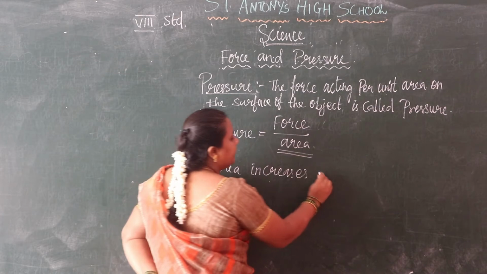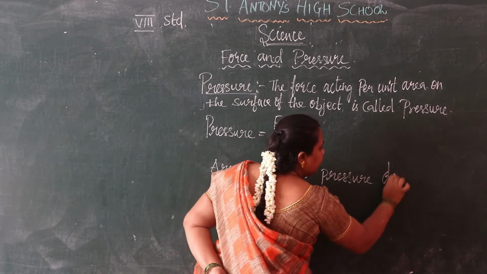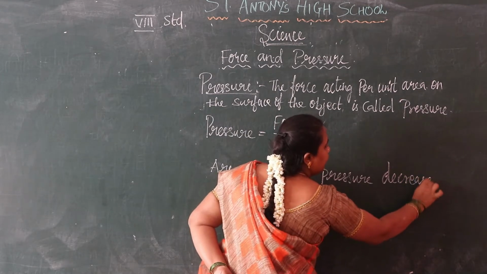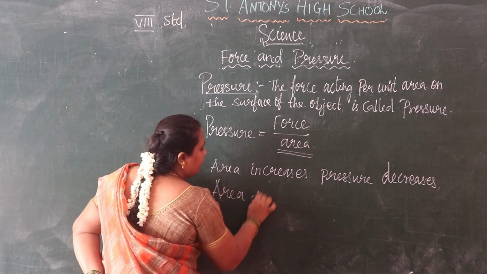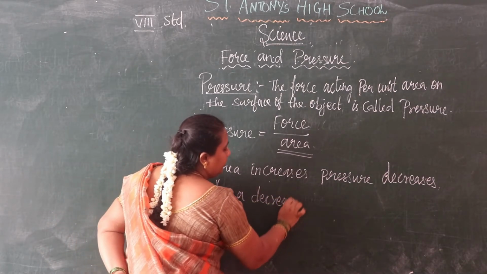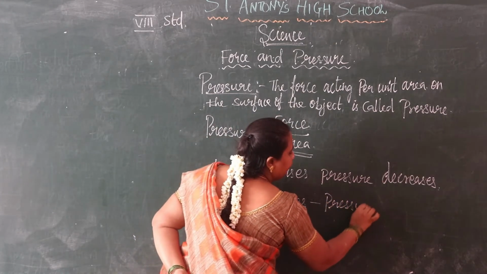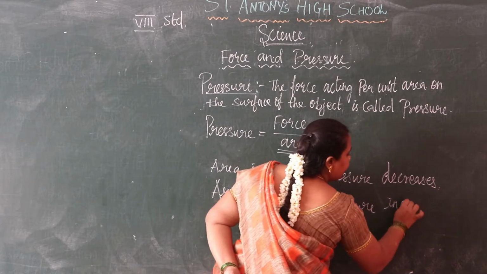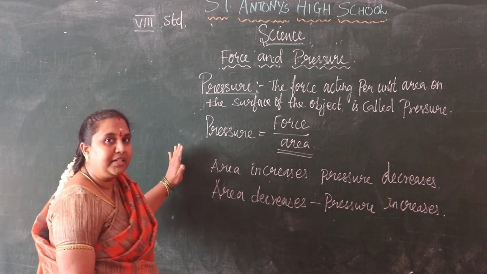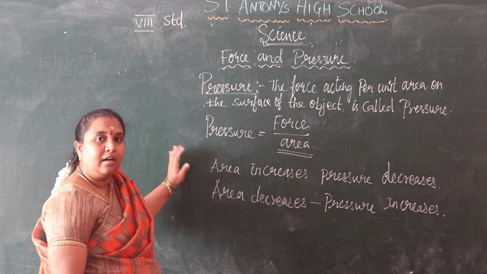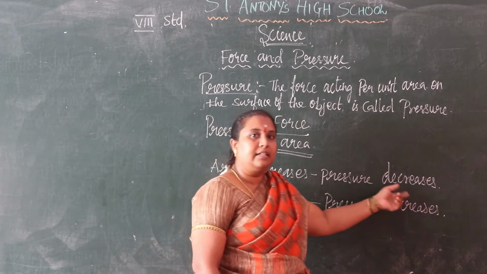And if area decreases, pressure increases. I'll give one easy example for this concept.